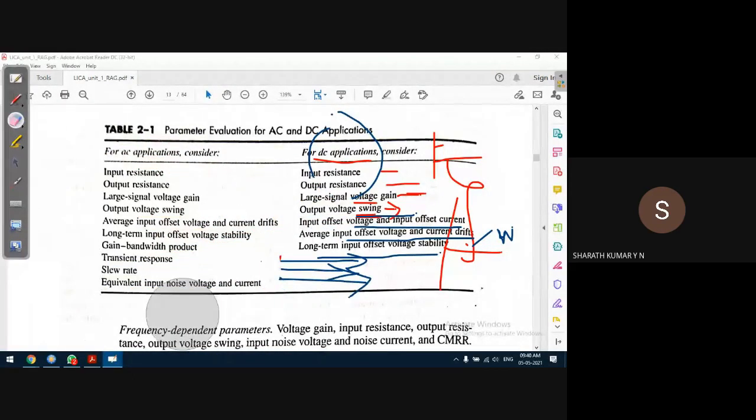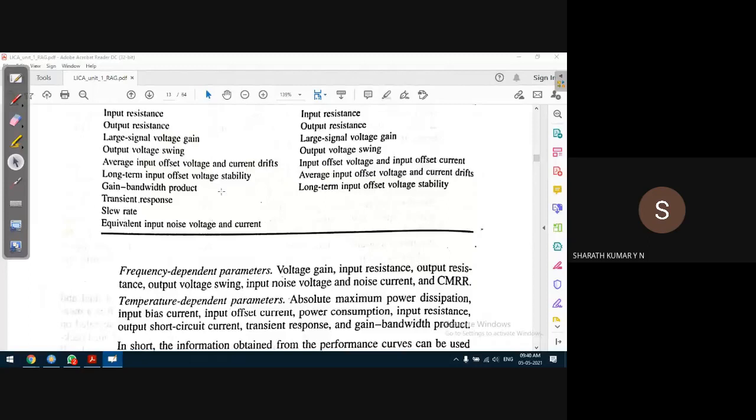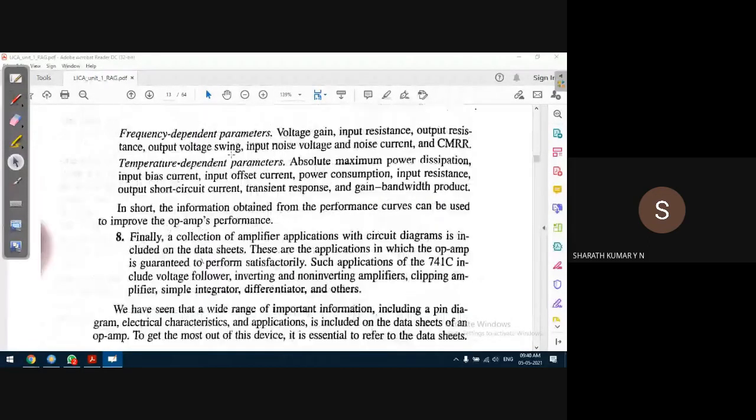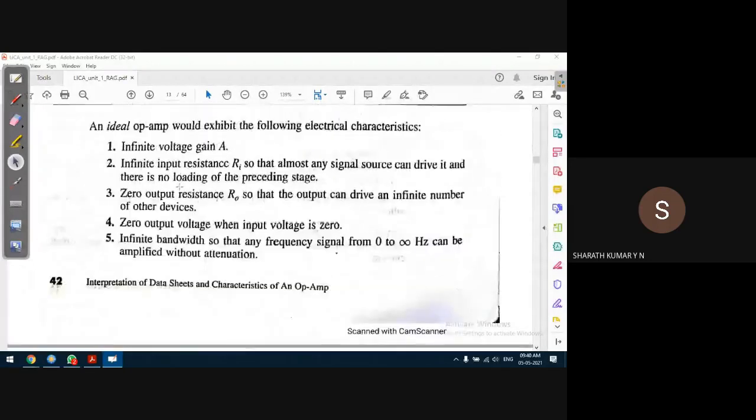So this is about the parameters to be considered for AC and DC applications. There is also temperature dependence. Okay, so the ideal op amp we have discussed from the other book.